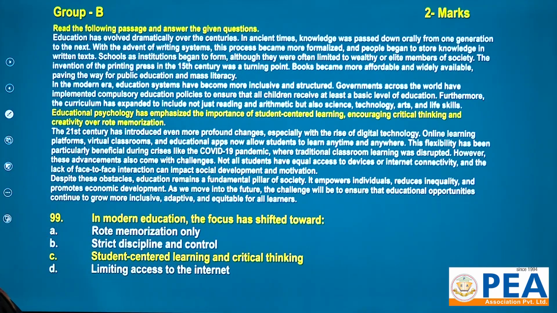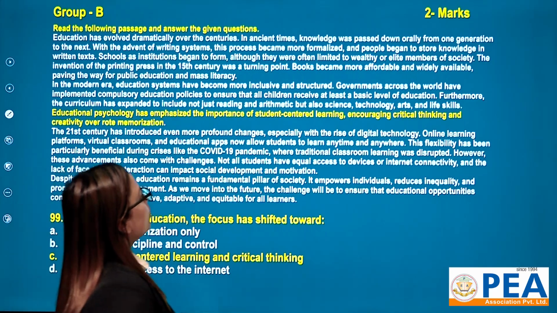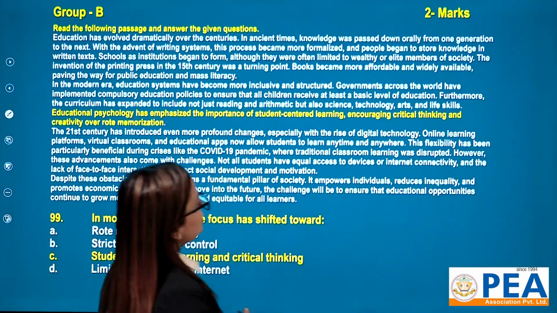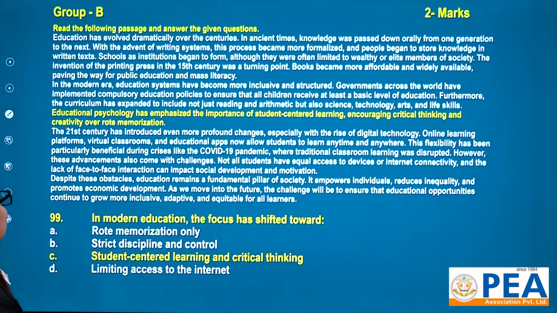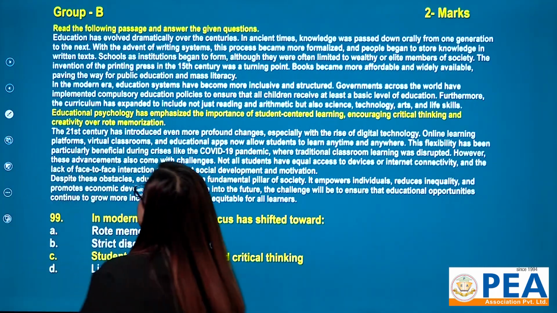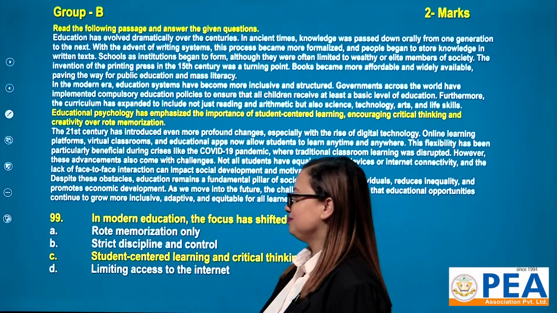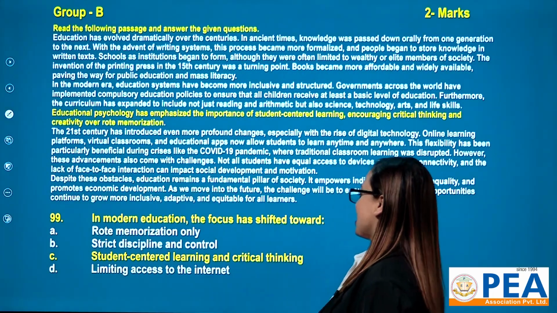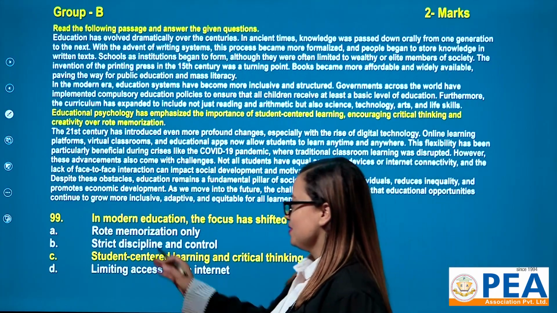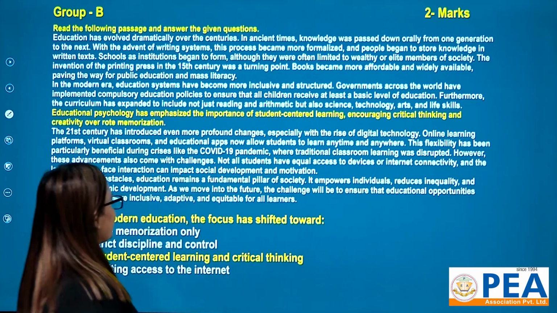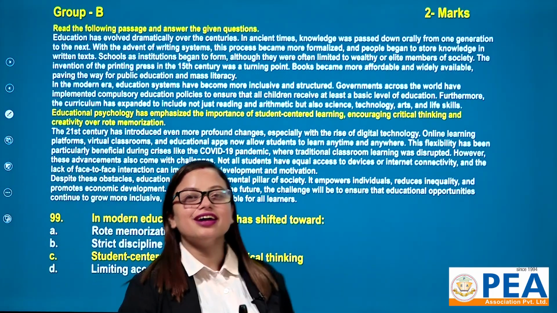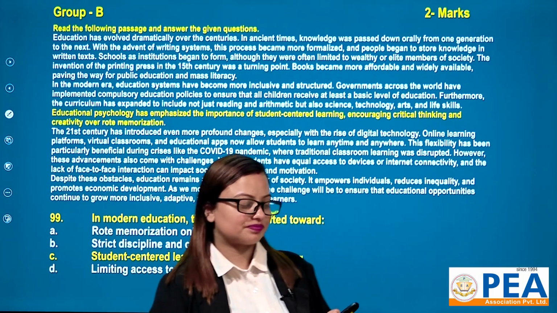Educational psychology has emphasized the importance of student-centered learning, encouraging critical thinking and creativity over rote memorization. So, option number C is correct, student-centered learning and critical thinking. So, in modern education, the focus has shifted towards student-centered learning and critical thinking.